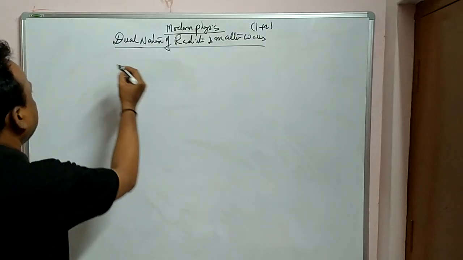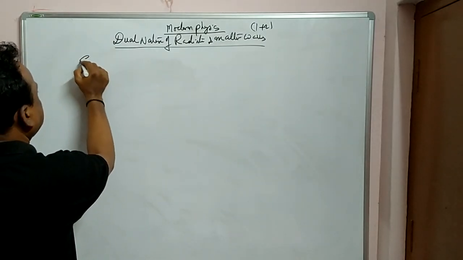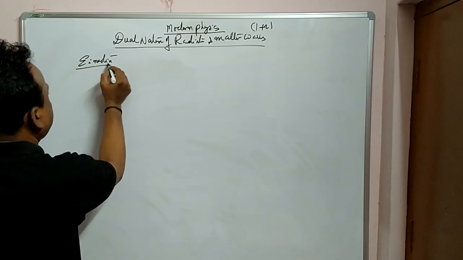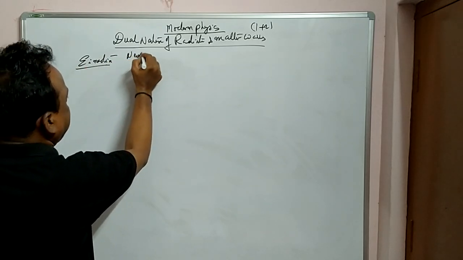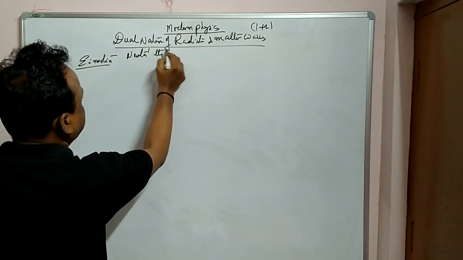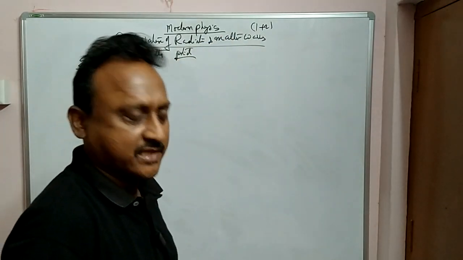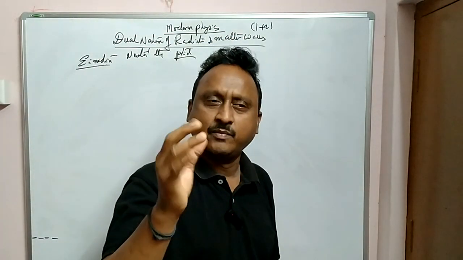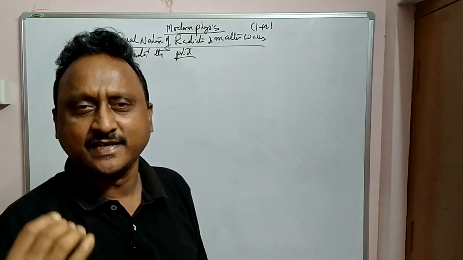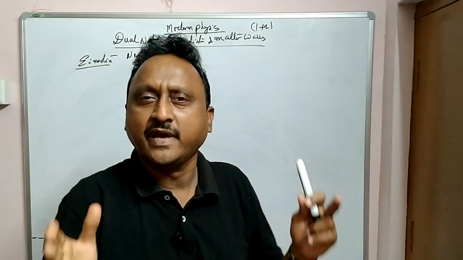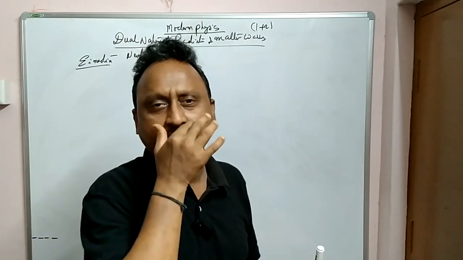Newton's theory is the particle theory. But from Huygens' wave theory, Young's double slit experiment and diffraction, light was proved to be wave nature. Light travels as a wave.